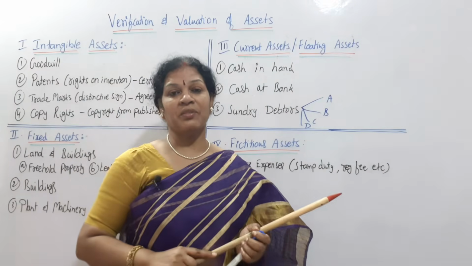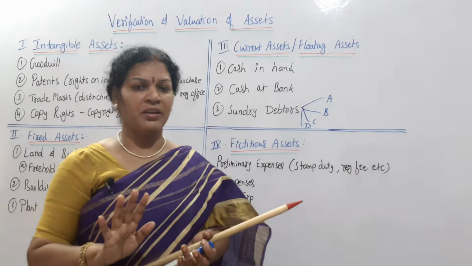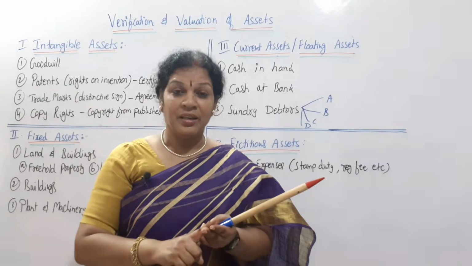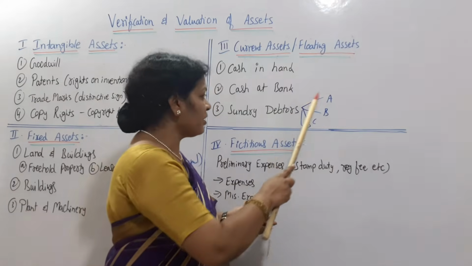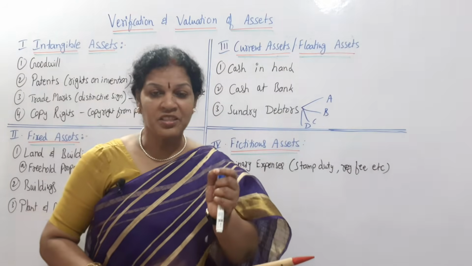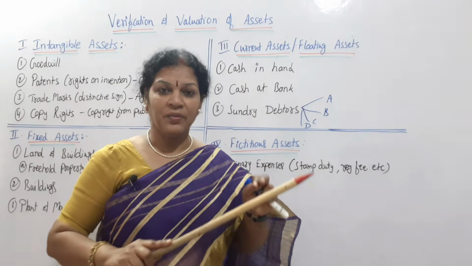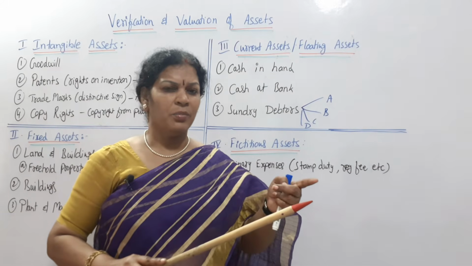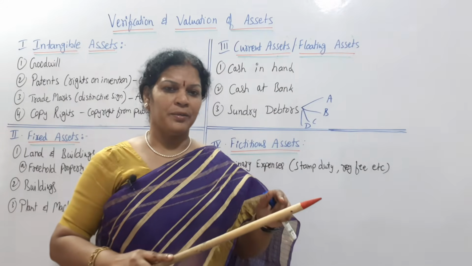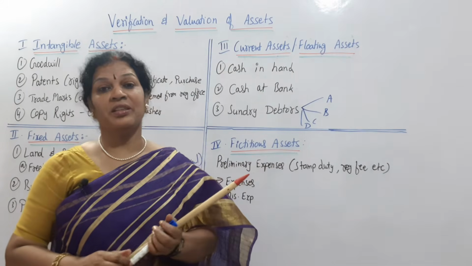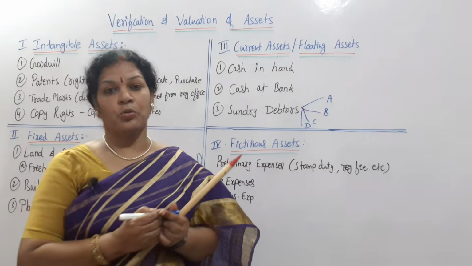Now when it comes to the verification, the auditor has to be very careful about who the debtors are. So the debtors are A, B, C, D. He has to take the list first, and after taking the list, then how much amount is there, how much amount they have paid already, and this can be checked with the sales also, the total sales.